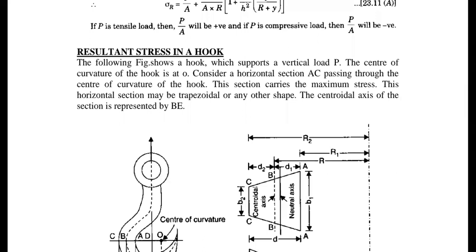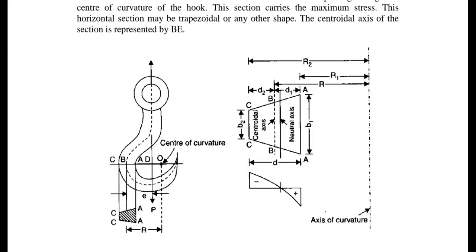Please respond if you are observing, so that it is easy for me. Just observe the crane hook and observe the cross section. On the right side you have a trapezoidal section, and what is your observation? If you observe this point thoroughly, your entire problem is over.